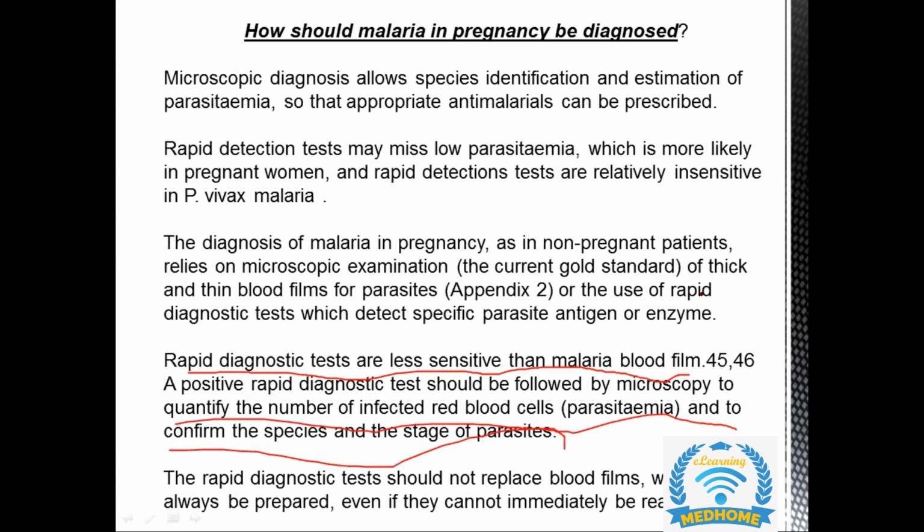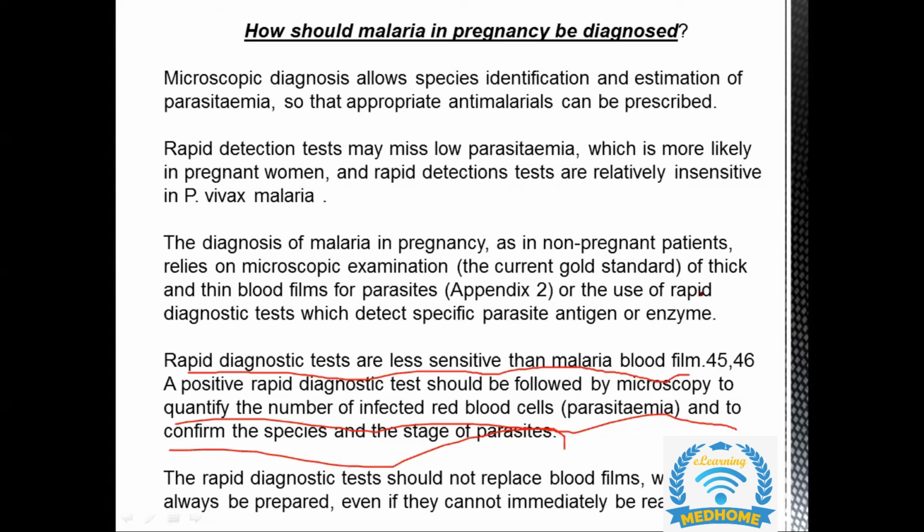No, first of all, we need to do microscopy. The sequence of the test: first of all, we are going to do microscopy in the form of blood thick and thin films. Then, if it is showing that she has malaria, we are going to check the number of infected red blood cells. Doing it before that is of no use.